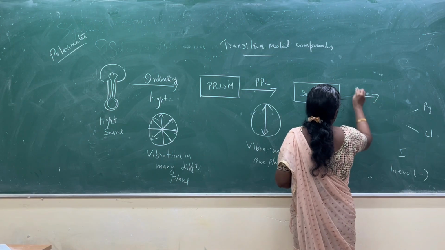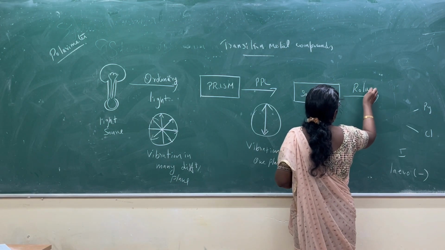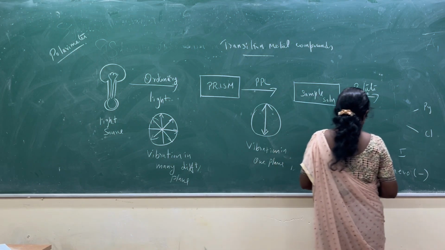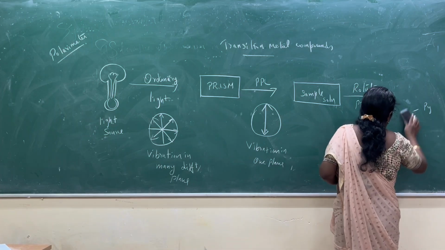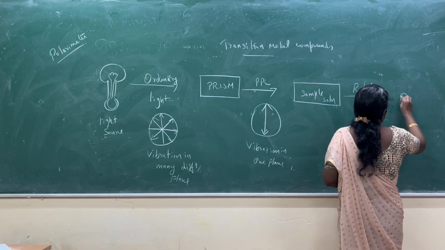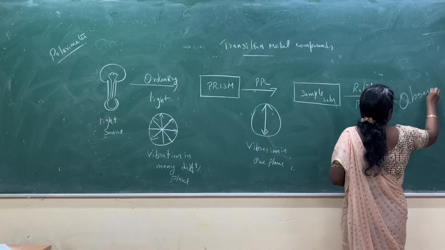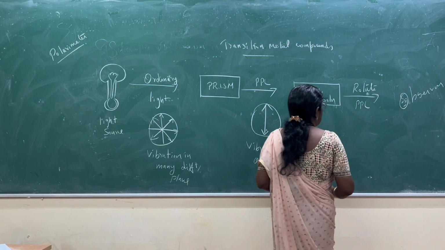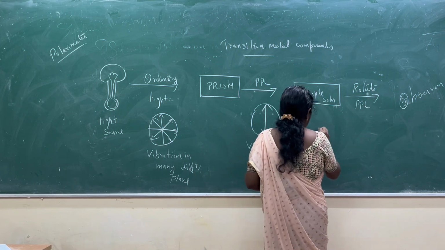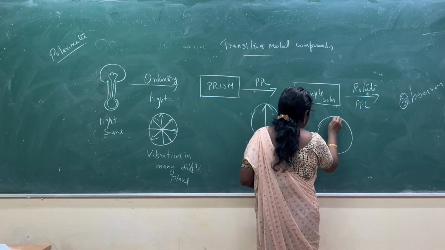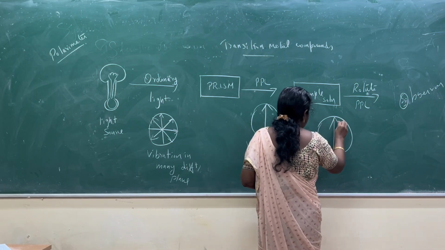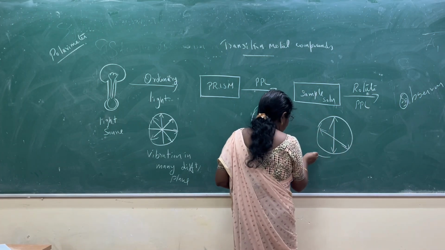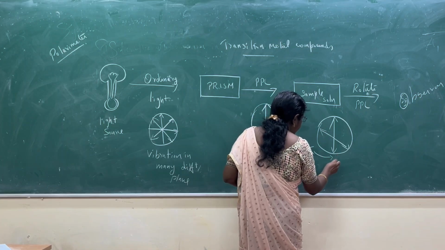The sample rotates the plane polarized light. This is an observer, so you have to observe it. It rotates the PPL in any one direction, either clockwise or anti-clockwise.